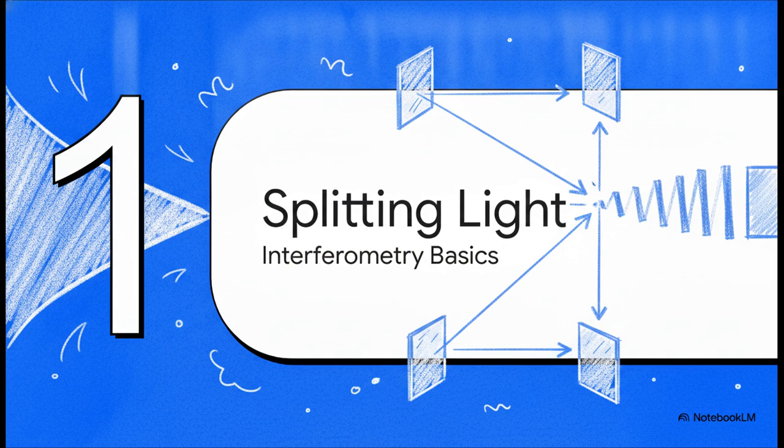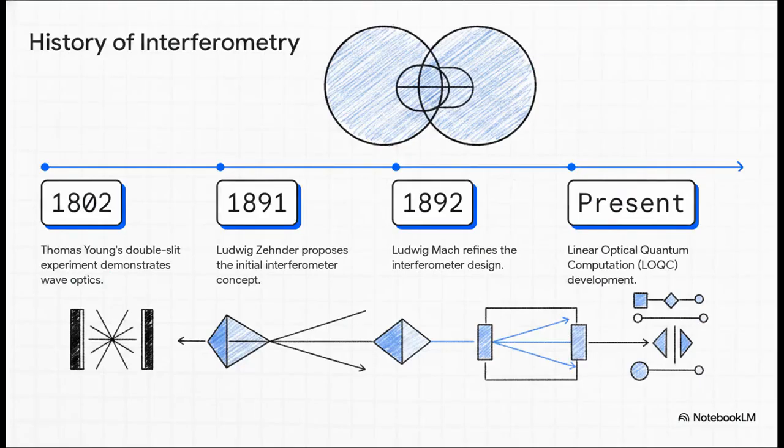All right, let's kick things off with Section 1, the magic of splitting light and the foundations of interferometry. You know, this elegant manipulation of light is something that's built up over centuries. It's almost like a giant puzzle. It all starts way back in 1802, when Thomas Young proved that light actually behaves like a wave. Fast forward to 1891, and Ludwig Zehnder proposes a clever new way to split those waves. The very next year, Ludwig Mach, who, fun fact, was the son of the famous Ernst Mach, refines the design into what we now call the Mach-Zehnder interferometer. And today, that exact same foundational architecture is being pushed to the absolute cutting edge of linear optical quantum computation.